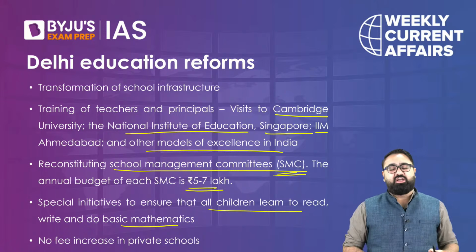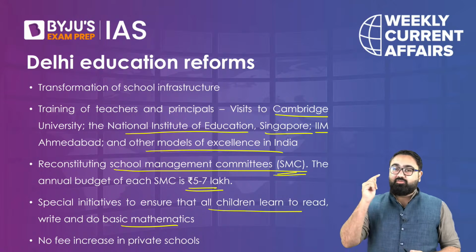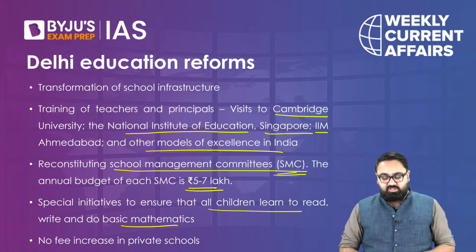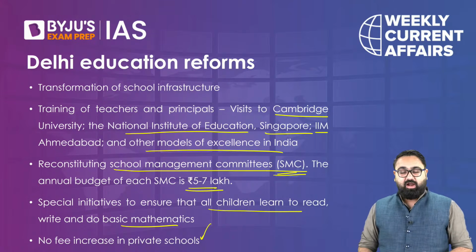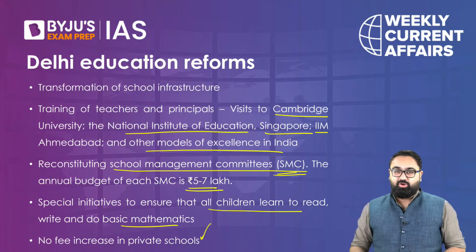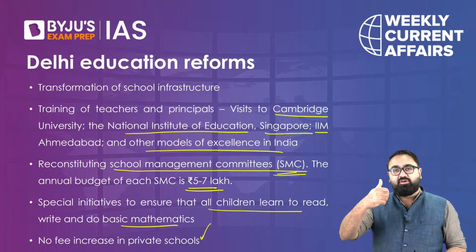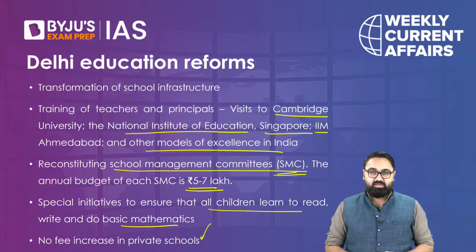These were some of the initiatives taken specifically with respect to the government schools, while in terms of the private school, the focus was on not letting the private schools increase their fee. In fact, they were so stringent that certain schools that did not abide by that order were afterwards ordered to refund the fee that they had actually increased from the parents.